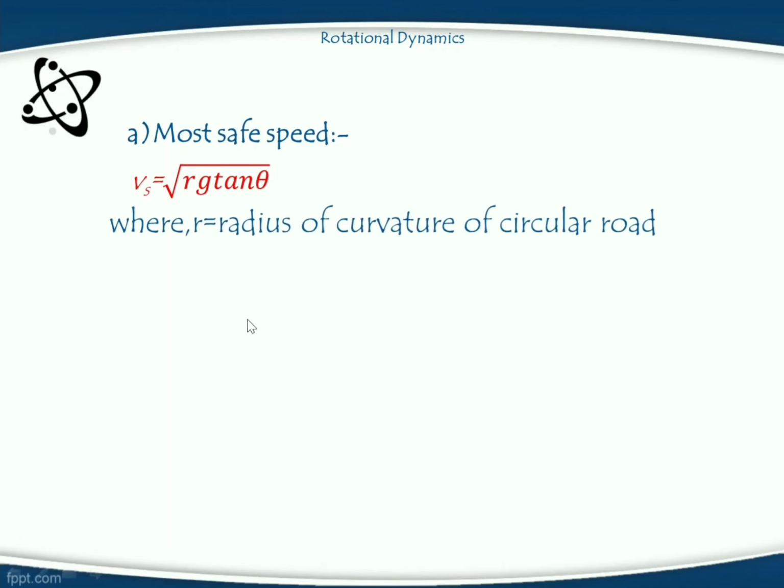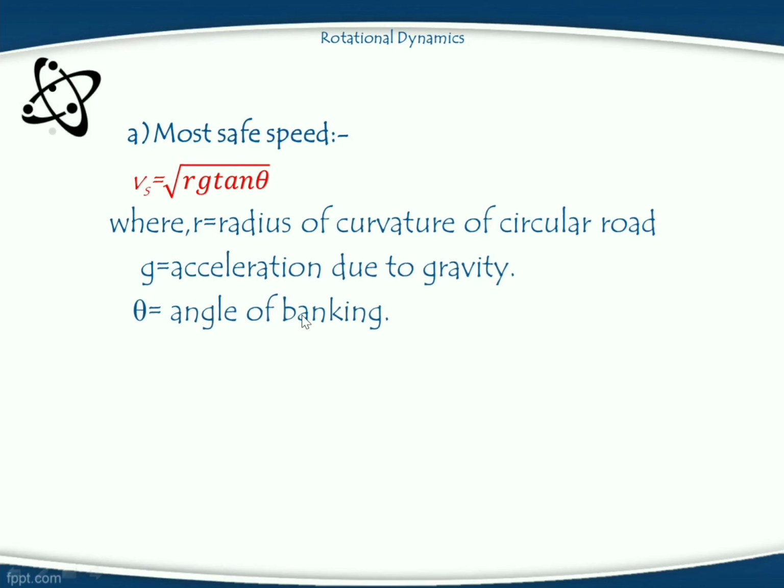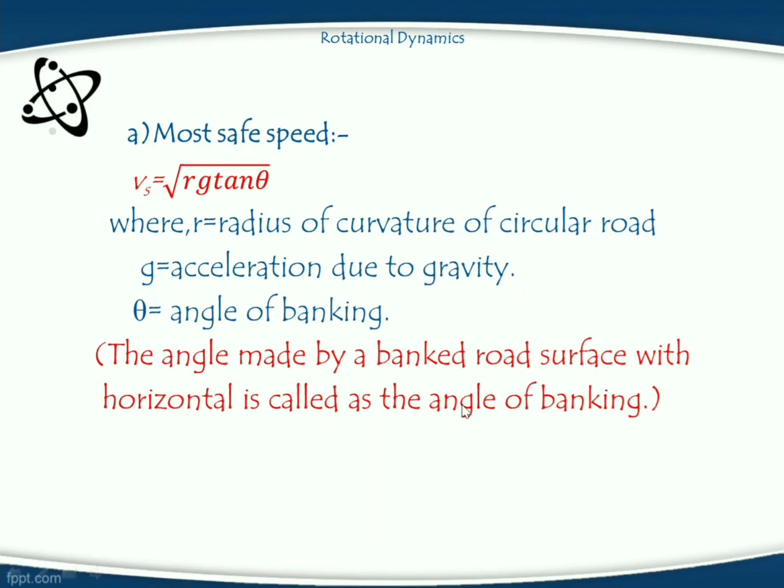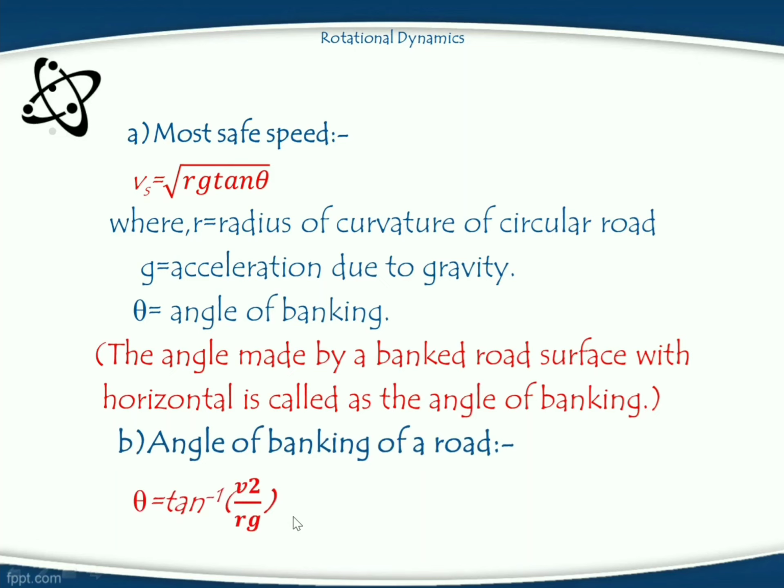In this case, r is the radius of curvature of the circular road, g is the acceleration due to gravity, and theta is the angle of banking. The angle made by the bank road surface with the horizontal is known as the angle of banking, whose formula is given by theta is equal to tan inverse of v square upon rg.